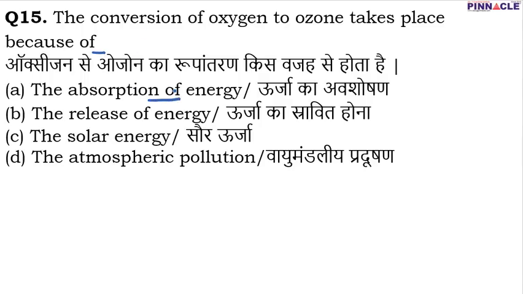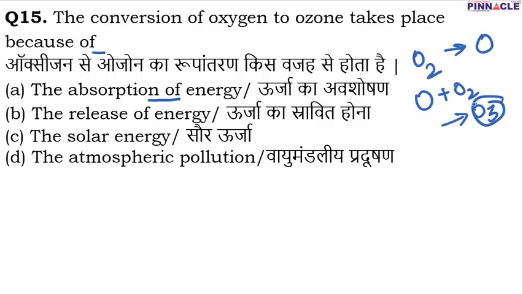What actually happens is that oxygen, when it goes to the upper layer, the stratosphere, absorbs ultraviolet rays. As a result, that oxygen molecule gets dissociated into oxygen atoms, and then this nascent oxygen atom combines with an oxygen molecule, and as a result we get an ozone molecule. Here you can see that the conversion of oxygen to ozone takes place because of the absorption of ultraviolet rays, or the absorption of energy. Therefore A is going to be the correct option.